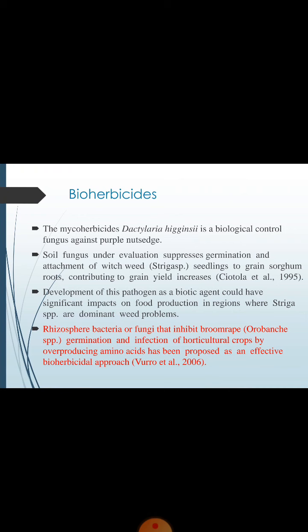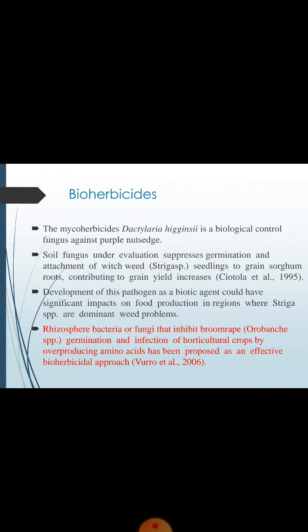Dactylaria higginsii is a biological control fungus against purple nutsedge. Soil fungus under evaluation suppresses germination and attachment of weeds, contributing to grain yield increase.